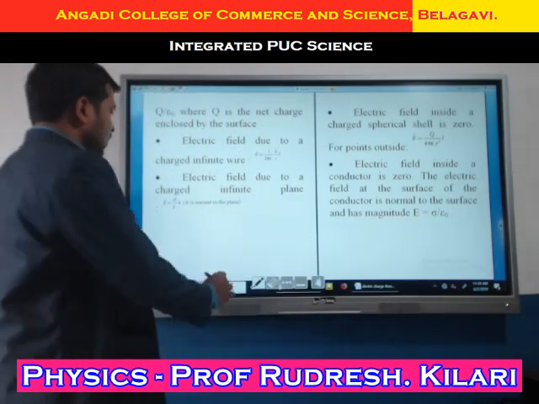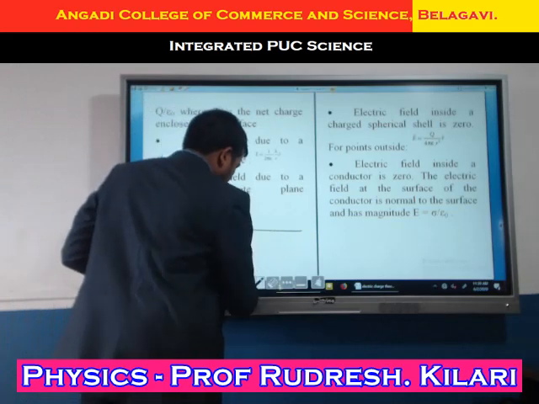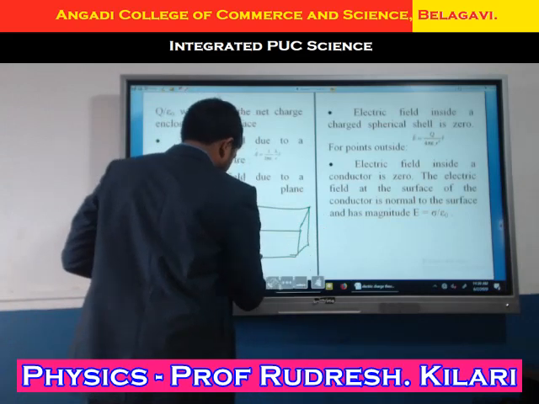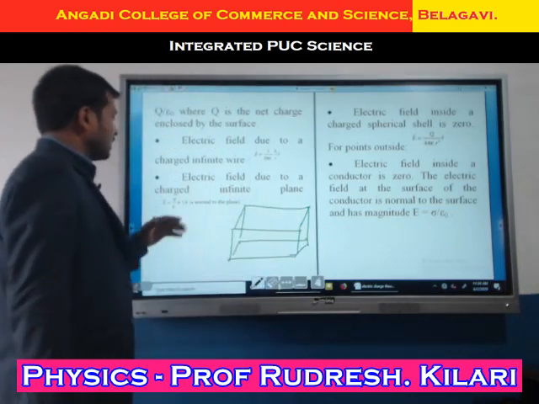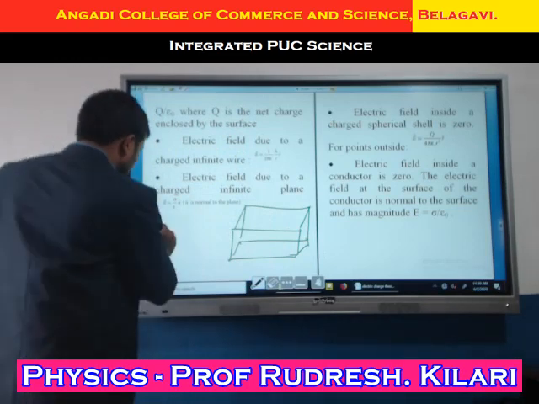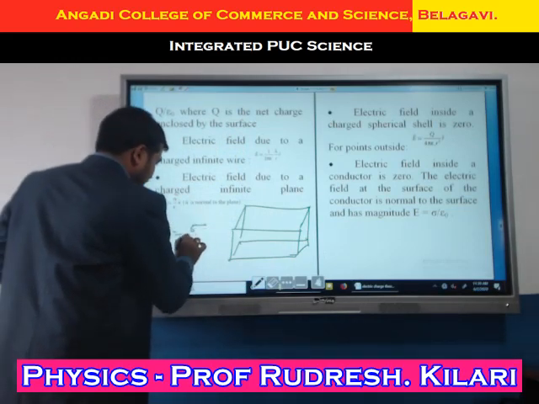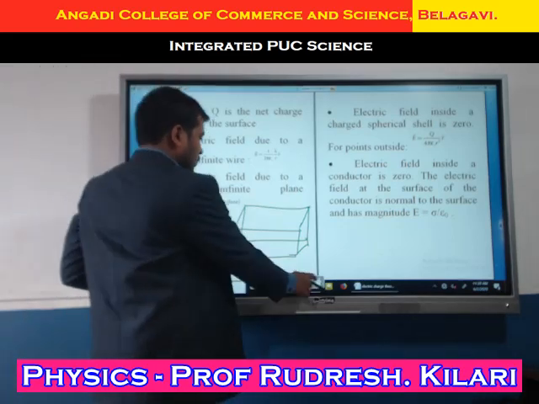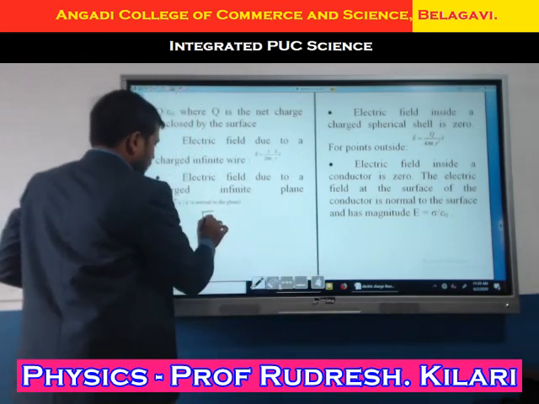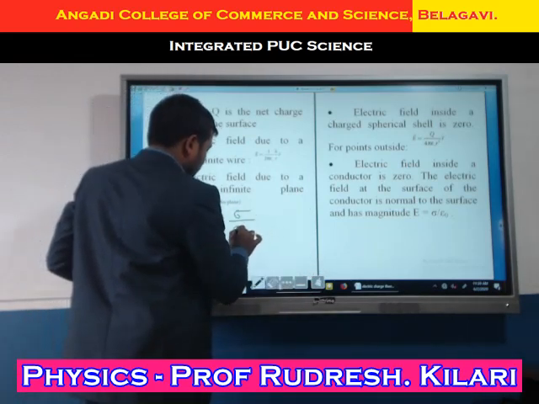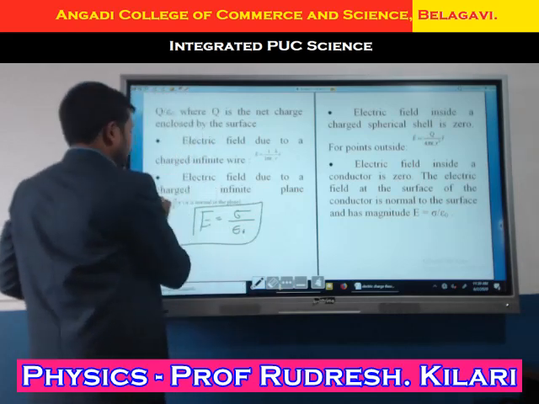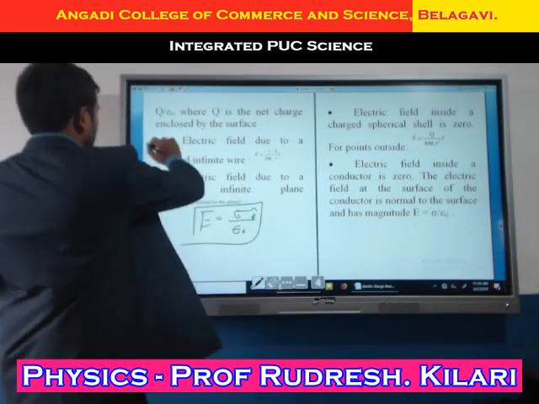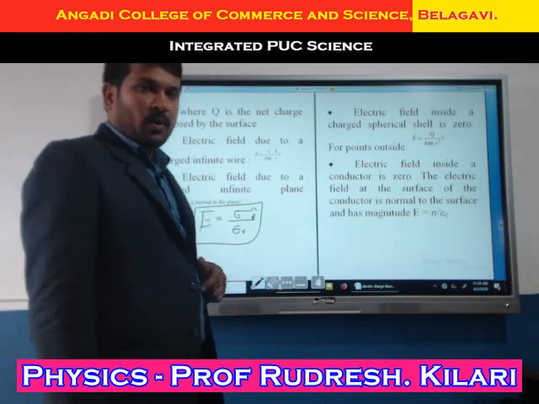Okay, same thing here again. I will assume a thin sheet. In the thin sheet, what we got is the expression E equals sigma divided by epsilon naught. This is everything I have written in the form of vector notation. Remember this one also. These two, by solving the derivation and by solving problems, are very important.